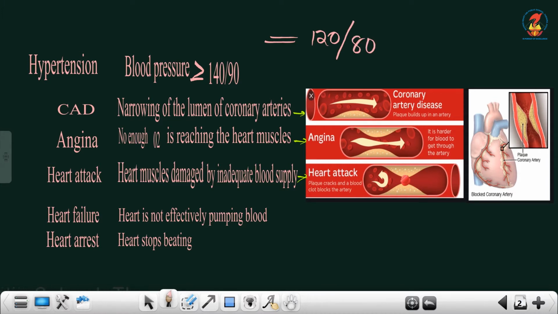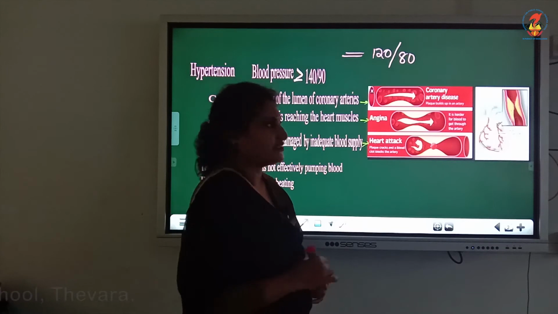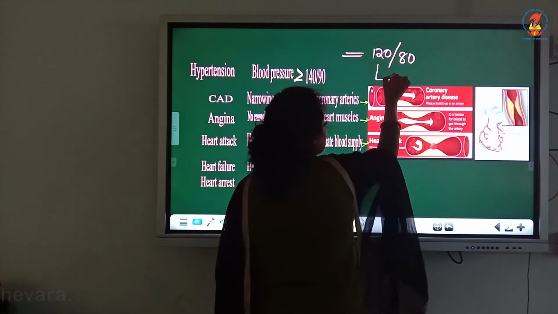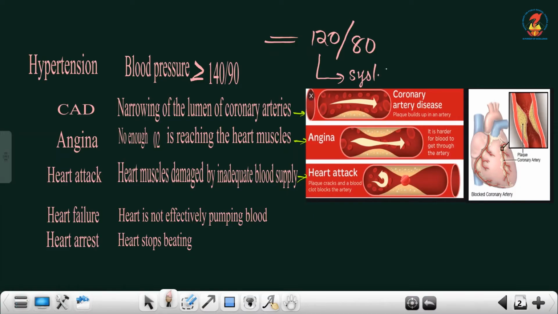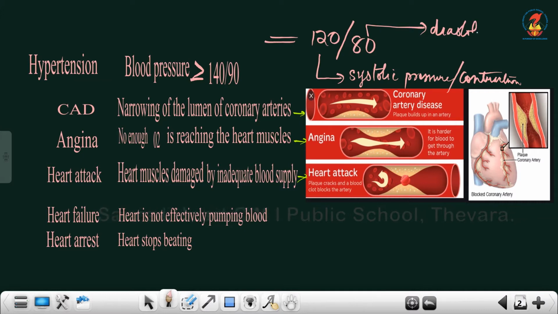This 120 indicates systolic pressure, or in simple terms, contraction pressure or pumping pressure, and 80 represents diastolic pressure or resting pressure.